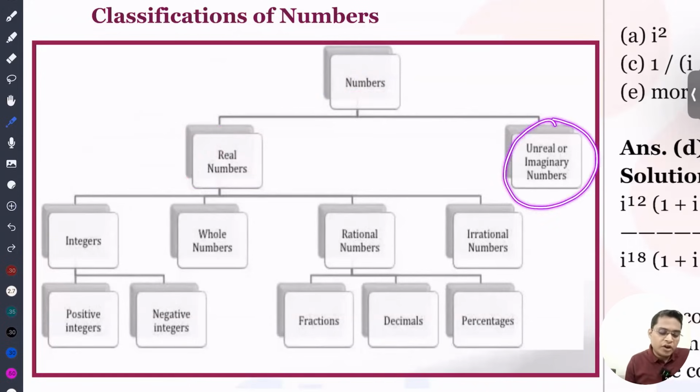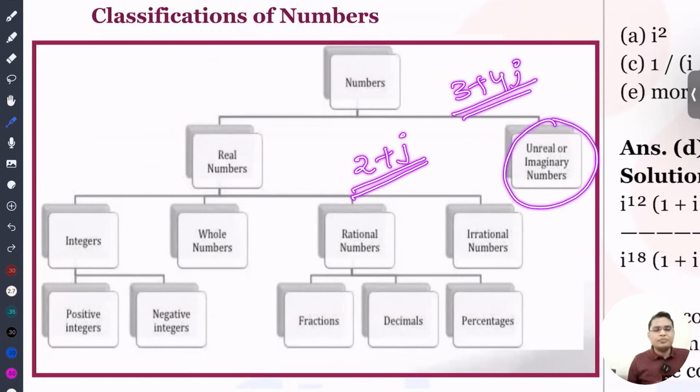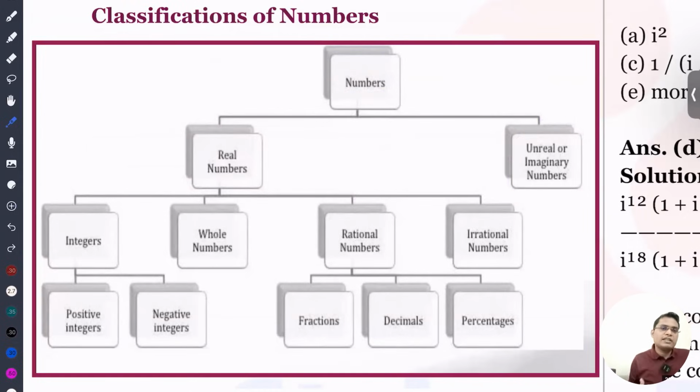On the other hand, there are imaginary numbers. What are imaginary numbers? For example, 2 plus j is an imaginary number. 3 plus 4j is also an imaginary number, but this is beyond the scope of our CSAT. They are basically concerned with engineering mathematics, so you can ignore imaginary numbers. We'll focus on the real numbers.